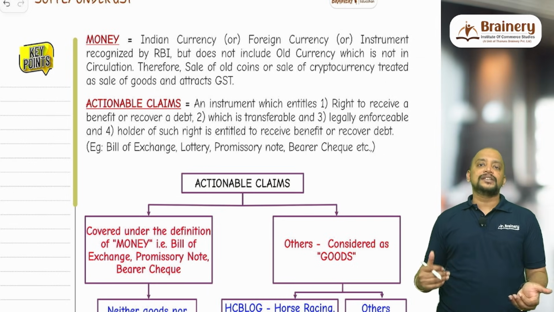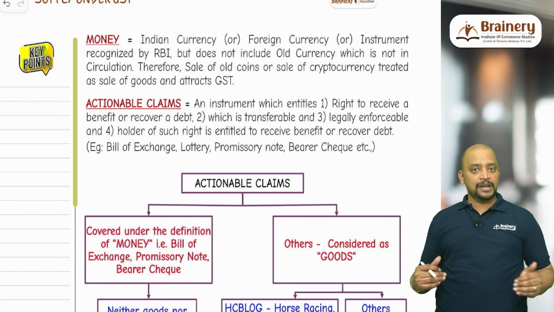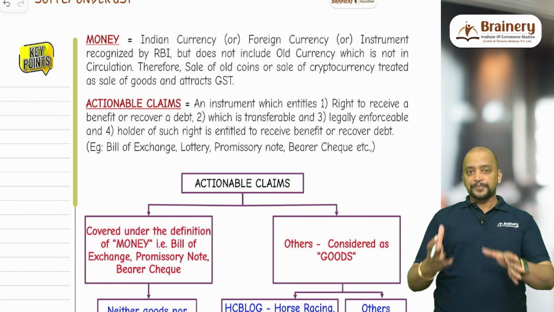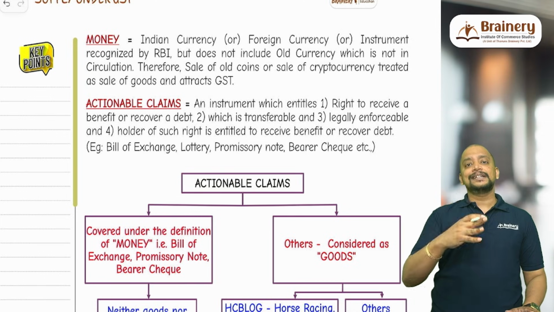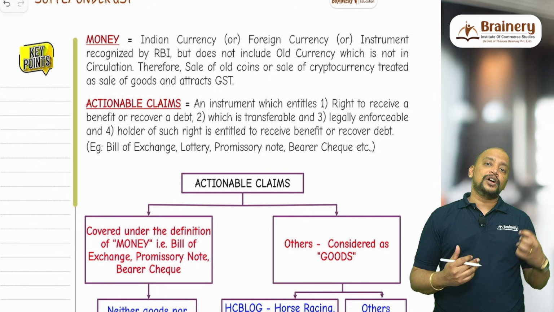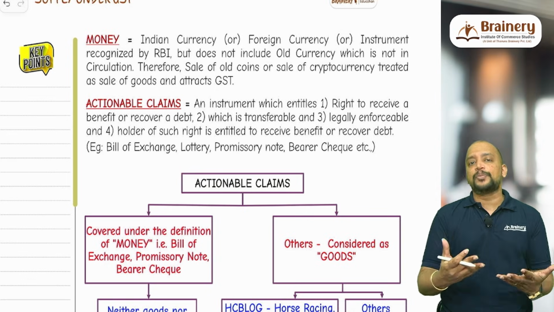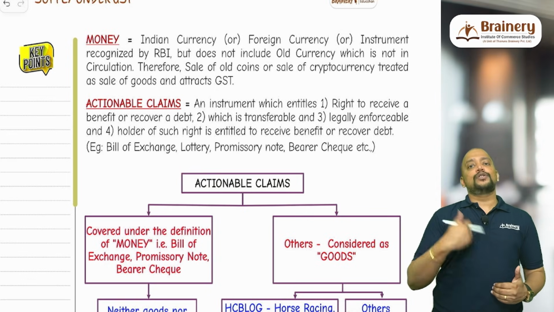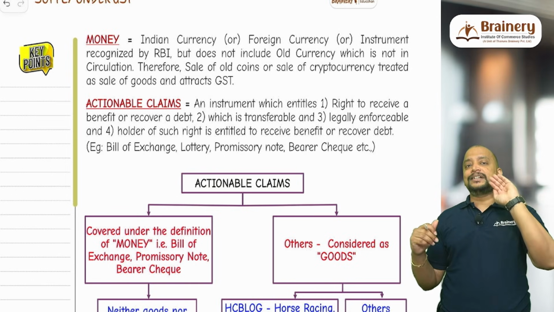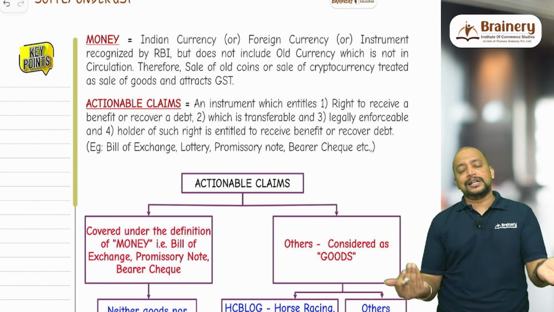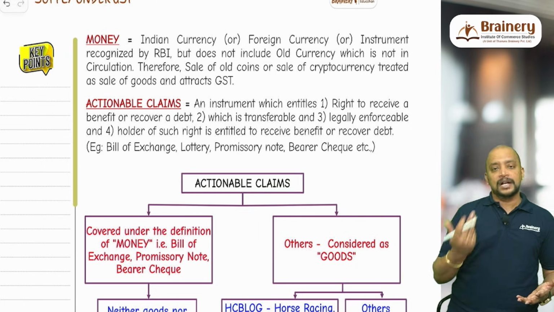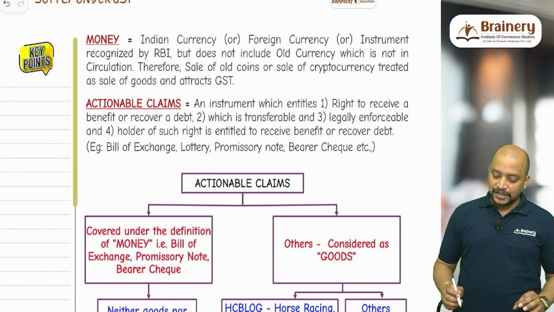In the same way, cryptocurrency. Cryptocurrency is not recognized by RBI, as it is an instrument not recognized by RBI. It will not be treated as money, and as it is not money, will it come under goods? Yes, because of movable property, you should not understand that it should be only tangible property. Even intangible property will also be treated as goods. There is a misconception that only tangible will come under movable property. Not necessarily. Even intangible, like this particular cryptocurrency, will also come under goods. Okay, that is with respect to that.